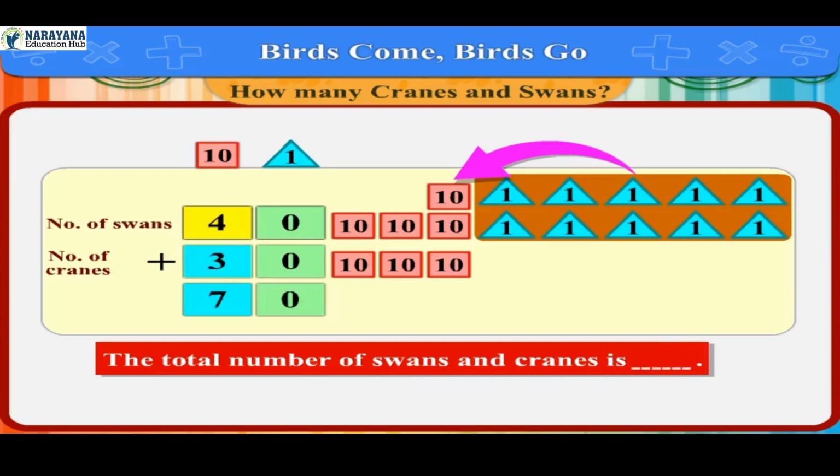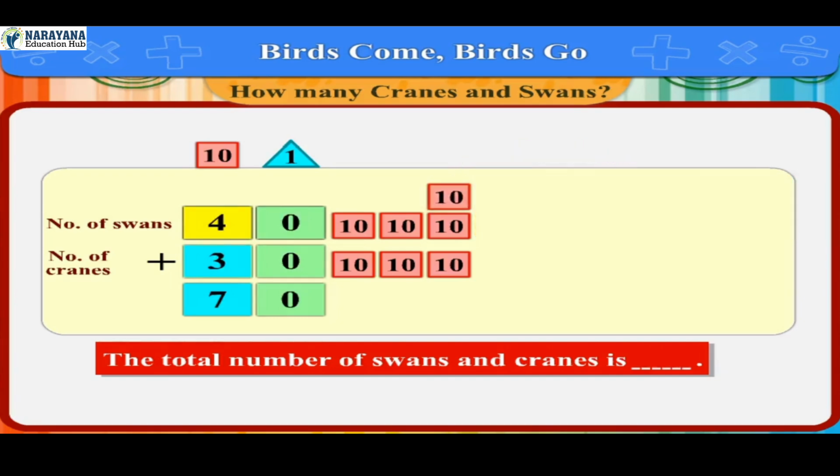Let us calculate now. Adding all 1's cards, so we get 1 10 card. So on adding all 10 cards together, we get 7 10 cards, which is 70. Thus, the total number of swans and cranes is 70.